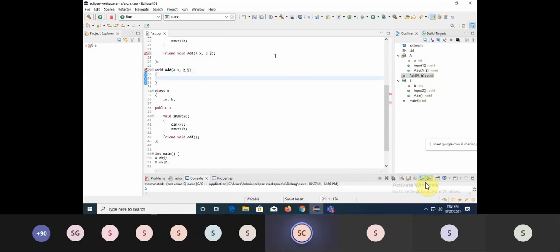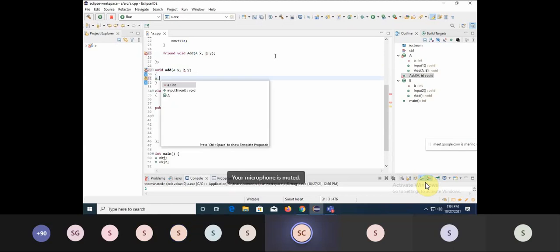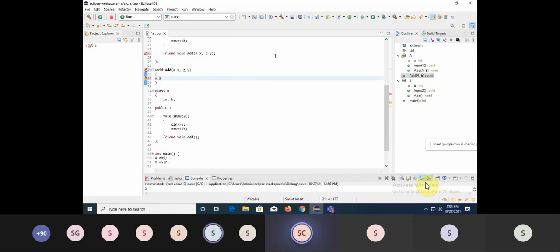So can I access A directly? No, I cannot access A. I have to access it with the help of an object. What is an object of class A here? X. So it will be X dot. Immediately when you press dot, you will get that variable list. So I will just pick it up. Plus, I wanted to perform the addition of that with the another object. Sorry, here it should be capital A, last name. So now here it will come Y dot. Again, once I press dot, it should show me the list of variables.